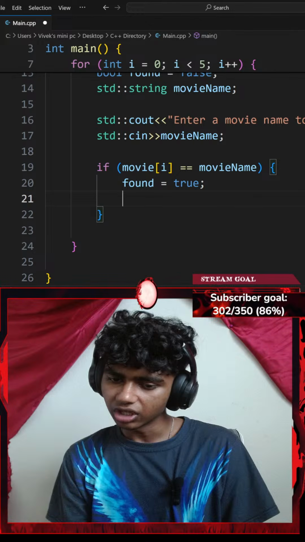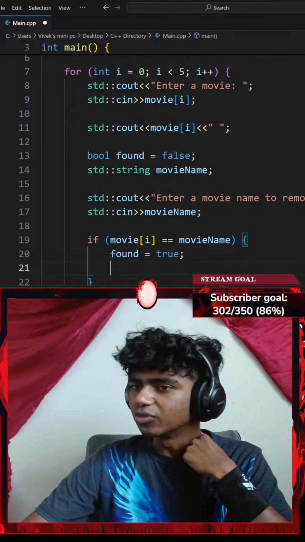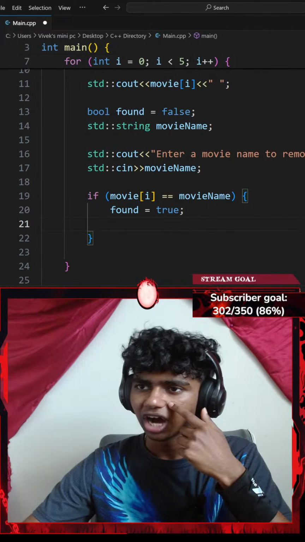Oh, is it? Yeah, I'm trying to figure out one thing, like how do I remove, like in whatchamacallit, when I use vectors, I could use the erase function and erase that item from my vector. How do I do that in arrays? I'm trying to figure that out.